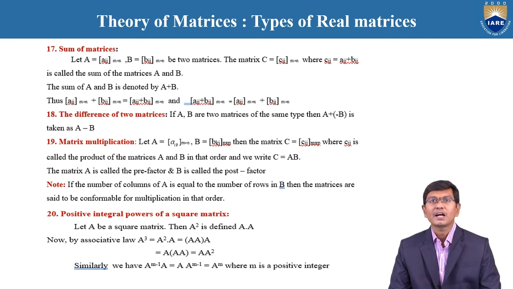And again, according to matrix multiplication, AB is not equal to BA. That is important to remember. The matrix multiplication AB is not equal to BA.